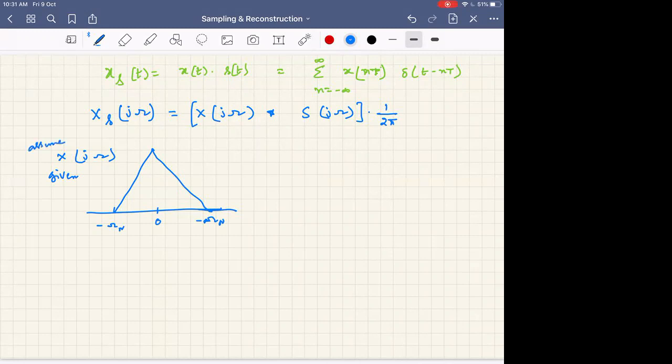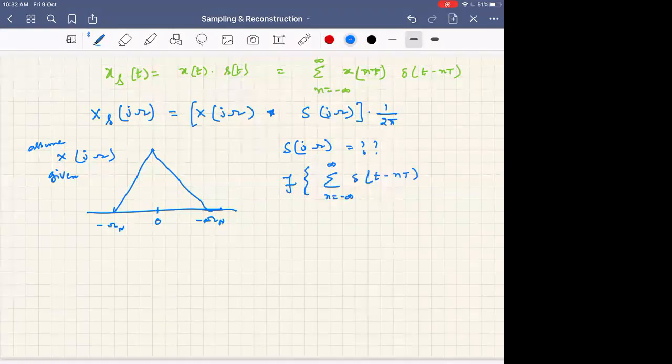Now what is S of j omega? What should we do for getting S of j omega? We have to apply the continuous time Fourier transform on s of t, that is the sum over n from minus infinity to infinity of del of t minus nt.